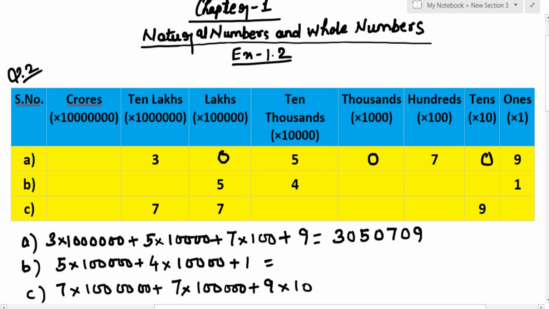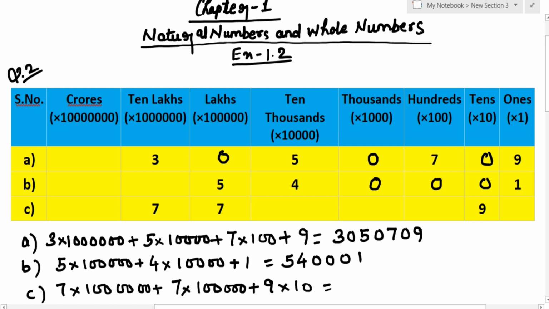So that means it is in lakhs place. 4 which is having 4 zeros is in 10,000 place. Now in 1000 place it is nothing, means it has 0 in it. Again 100 place nothing is there, it means 0 in it. Again in tens place nothing is there, it means 0 in it. Last is 1. So 1 is in ones place. So what is the numeral we are getting from this? 540001. Coming down to the next.